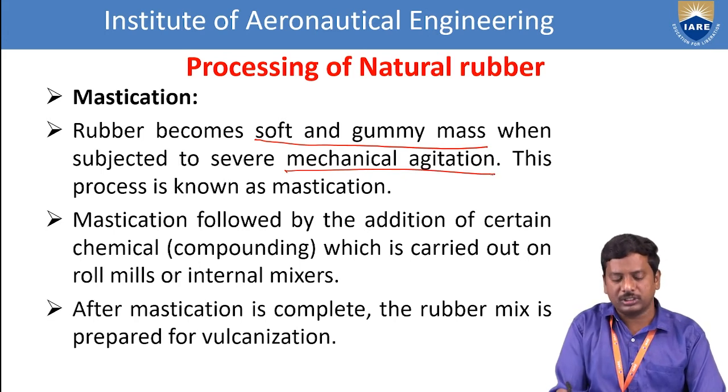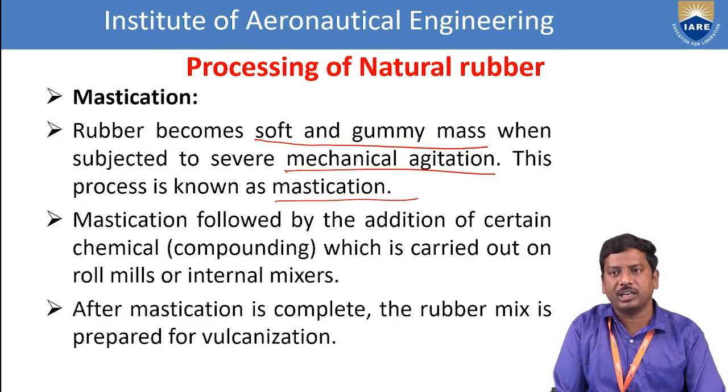Okay, so that process is nothing but mastication. Mastication is followed by the addition of certain chemical compounding ingredients, which is carried out on roll mills or internal mixers. So this mastication also involves the roll mills or internal mixers. After the mastication is completed, the rubber mix is prepared for vulcanization.